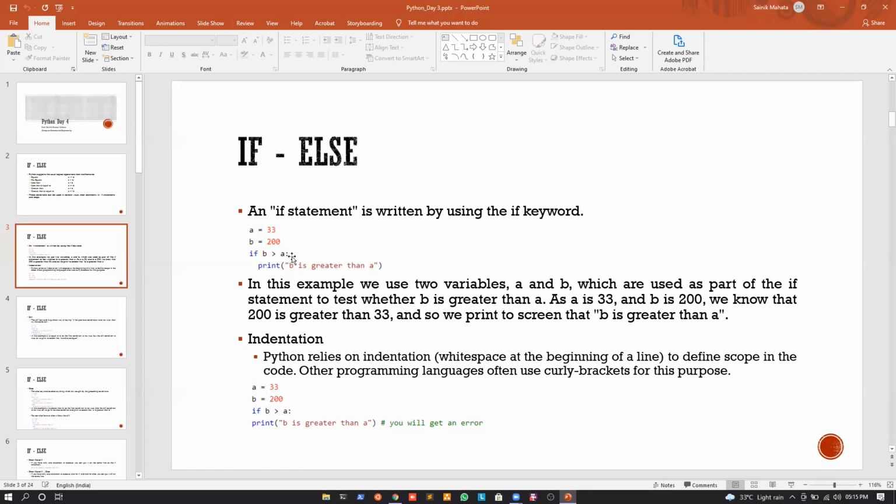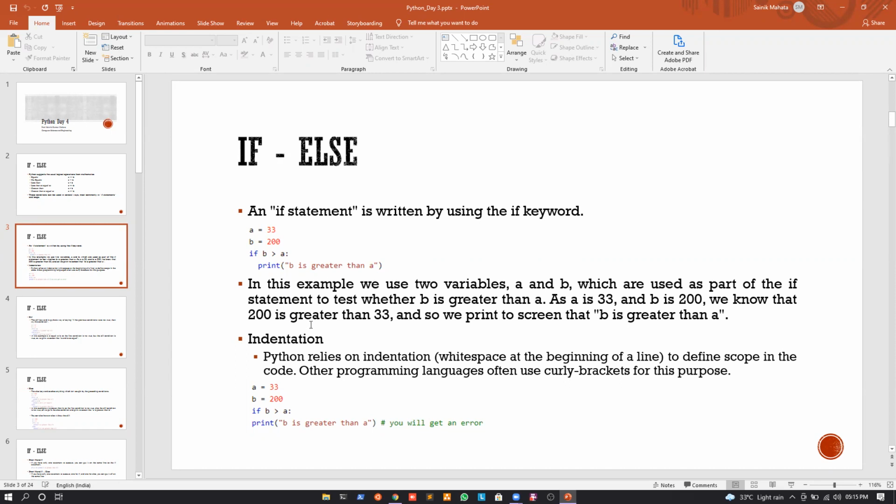After we use a colon, we press the enter button. When I come to the next line, I will shift the line to the right by 4 spaces or by 6 spaces, depending upon the IDE. So obviously we need to indent the statements of the scope. Now, if this condition is satisfied, for example b is greater than a, we will come inside the scope, and whatever statement is inside the scope will be executed.